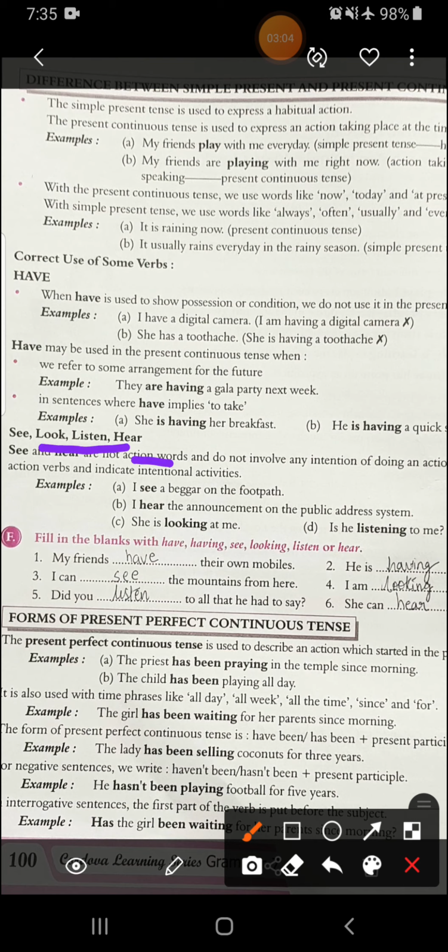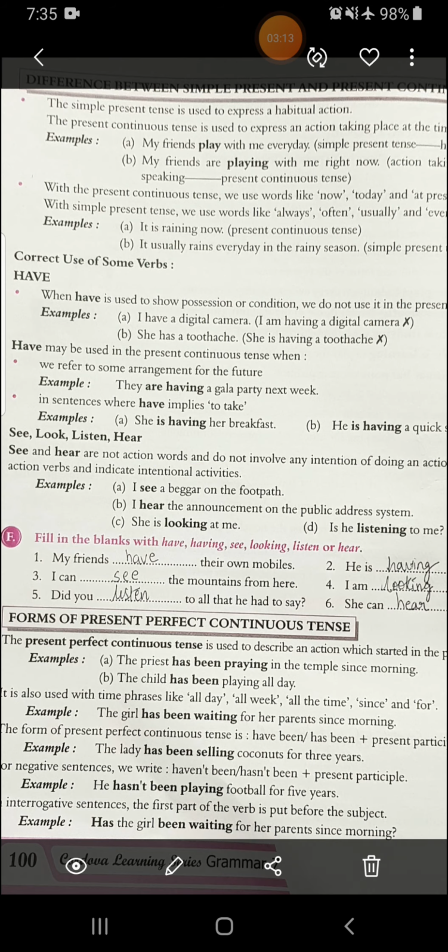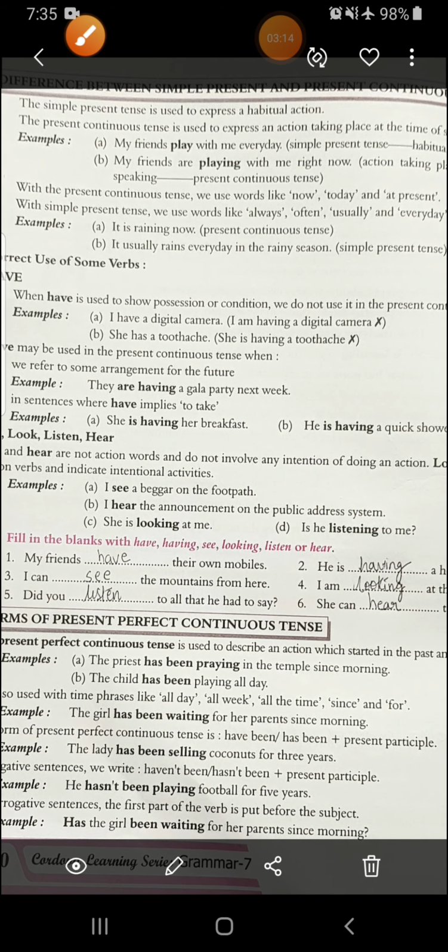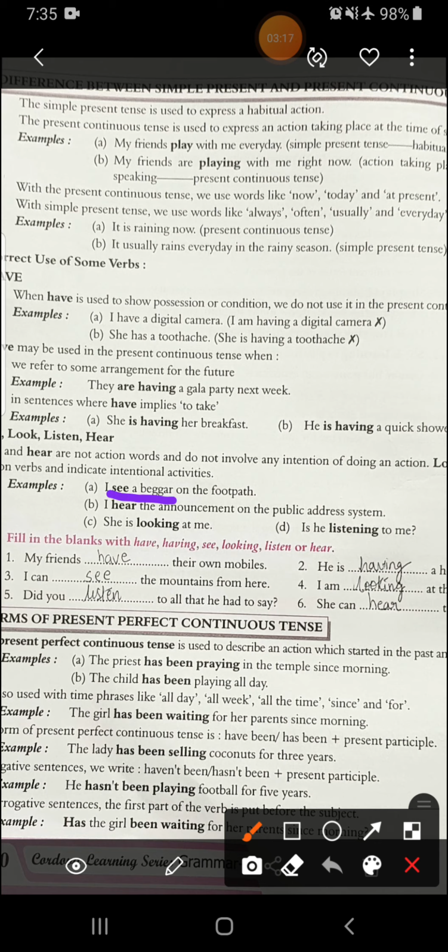Then see, look, listen, hear. See and hear are not action verbs and do not involve any intention of doing an action. Look and listen are action verbs and indicate intentional activities, meaning intentionally that you are going to do. See the examples. I see a beggar on the footpath. It's not showing any action, and it doesn't involve any intentional work.